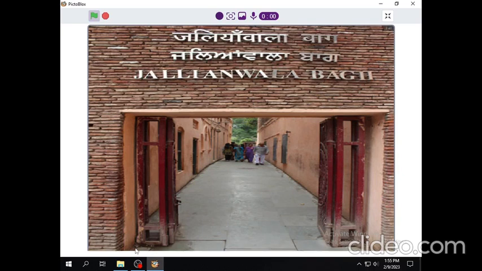On April 13, 1919, a public meeting was held at Jallianwala Bagh in Amritsar. General Dyer came here and ordered his soldiers to fire at the crowd. Hundreds of people were killed and thousands were injured. The country was shocked by this incident. All national leaders protested against this cruel act.